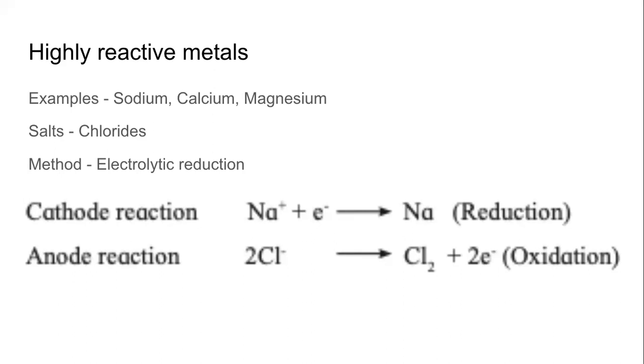In the reactivity series, magnesium is shown as moderately reactive, but it is at the borderline. Right? So the method that is used for magnesium is same as the method that is used for sodium and calcium. What do we have in this case? The salt or the metal compound that we have, they are chloride compounds. So sodium chloride, calcium chloride, magnesium chloride. And we carry out the reduction using electrolysis. That is why this is called an electrolytic reduction.